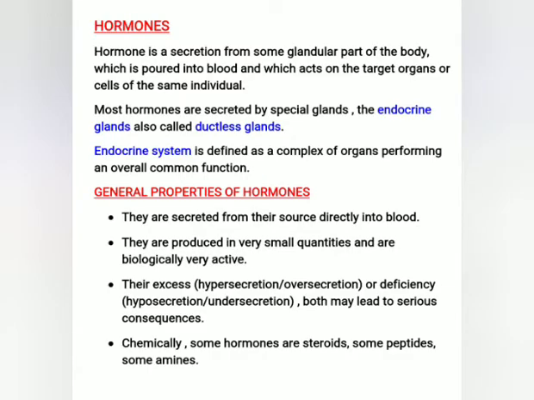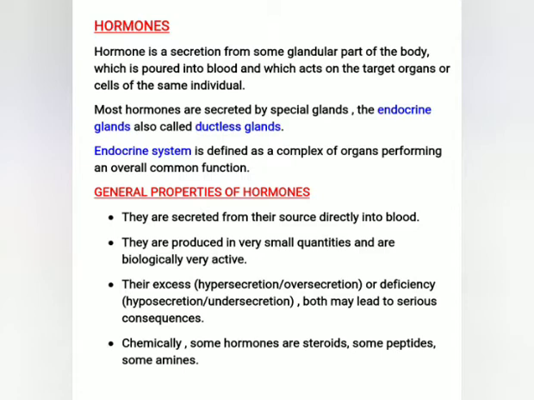Hormones are secretions from specific cells or glands in the body and are carried to all parts by the blood, but their effect is produced in one or more specific parts only, that is target organ or cells. Endocrine glands are also called ductless glands because they secrete hormones directly into blood and transport them to distantly located target organs. The study of endocrine glands and the action of their hormones is known as endocrinology.